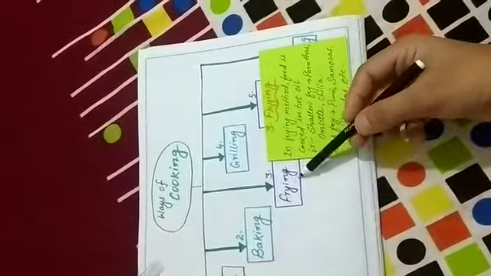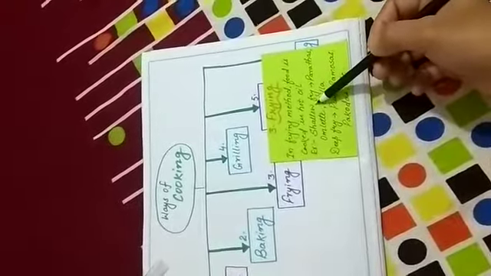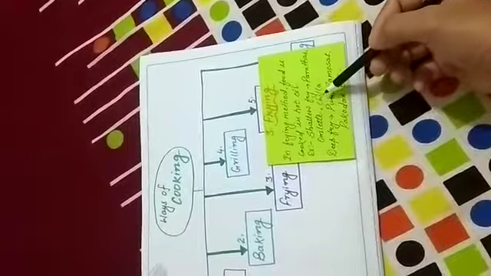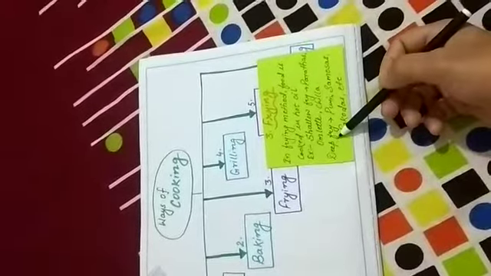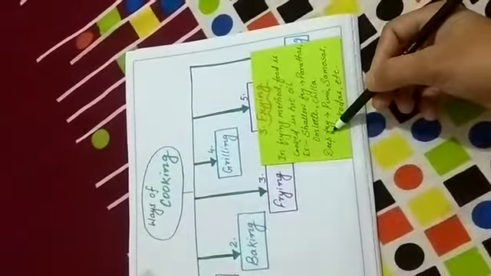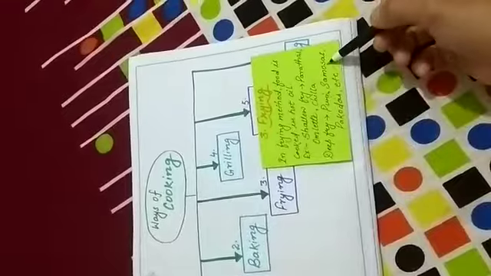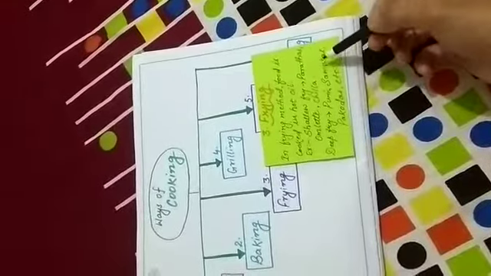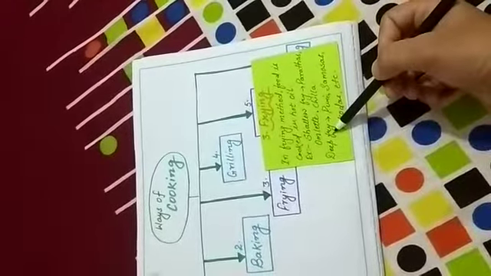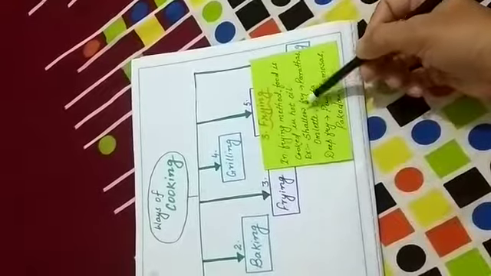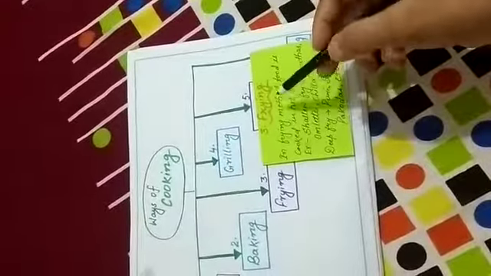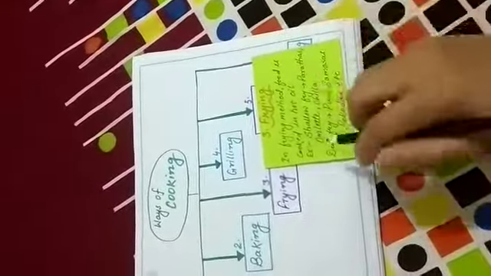Frying can be done in two ways. The first is shallow fry, in which a large amount of oil is not needed, just like parathas, omelette, chilas. And the second is deep fry, in which a lot of hot oil is needed, and that is called the deep fry method. It includes puris, samosas, pakoras, etc. It means that these foodstuffs have to be properly dipped in hot oil. So this method is called deep frying. Okay, and where not a lot of oil is needed, that method is called shallow fry. So this is all about the frying method. Oil is required for the frying method.